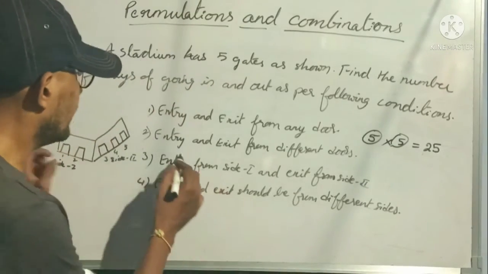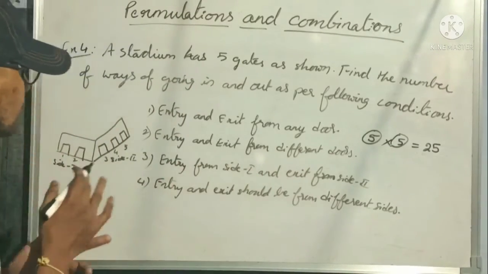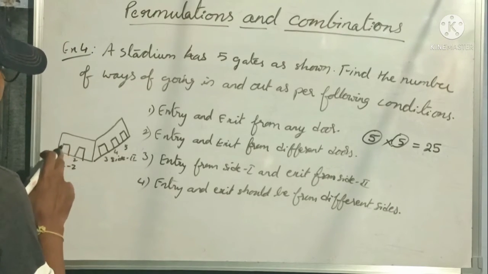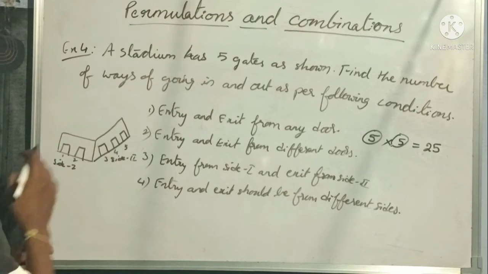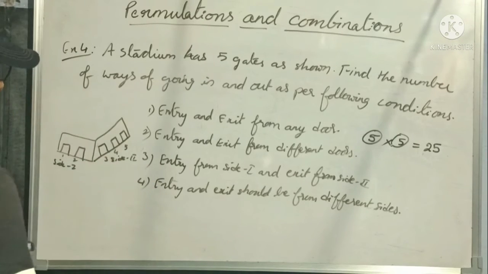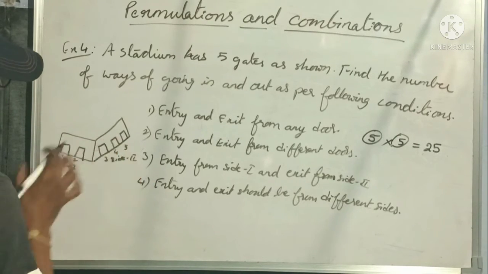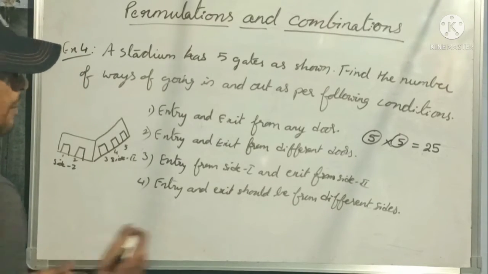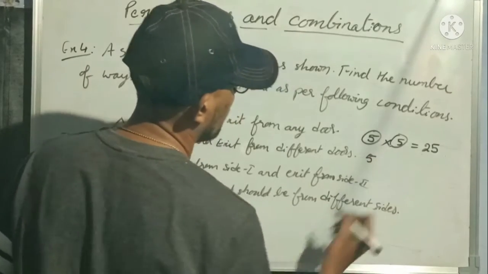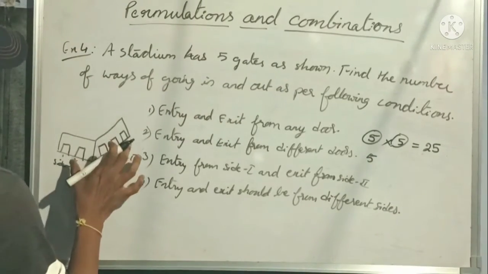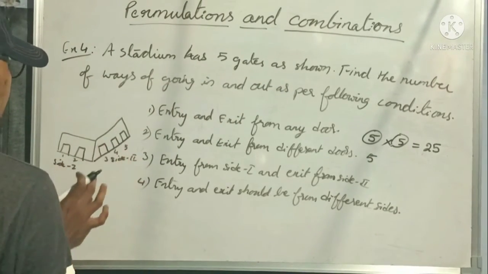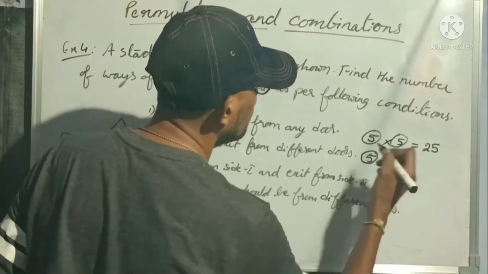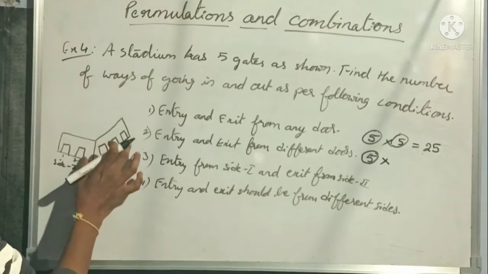Okay, next, entry and exit from different doors. See here, if he enters from gate 1 of side 1, then he should never exit from the same gate, right? Means for his exit he is having only 4 possible ways. Anyhow, when he enters, he has 5 different gates, so 5 possible ways, right? 5 into how many different ways for exit now?